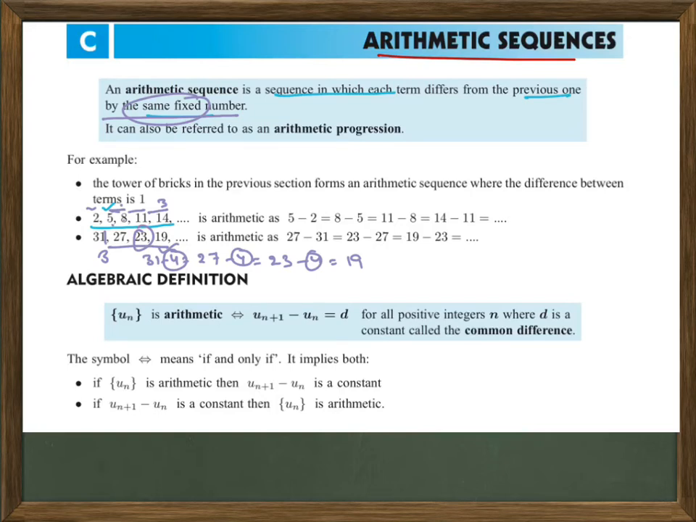How can you define it in the algebraic definition? u(n+1) minus u(n) equals d. Here u(n+1) is the next number and u(n) is the previous number. For example, if I consider n equal to 3, then n plus 1 will be 4. So u4 minus u3 equals d. What is d here? d is the common difference, the difference between the two numbers.